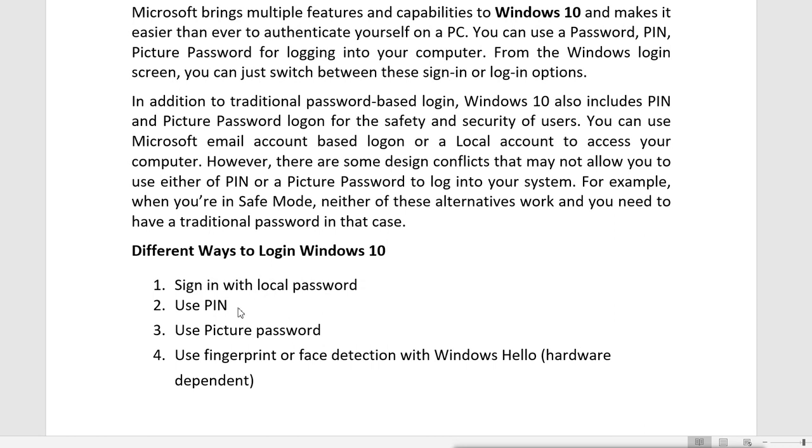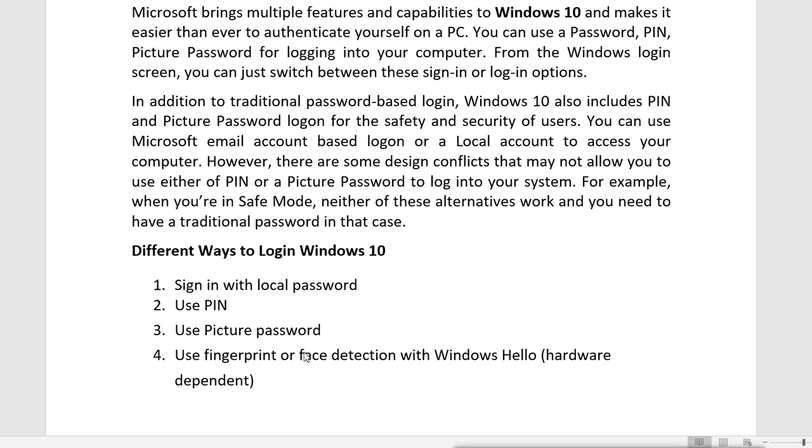Then you can use the picture password also. Now this picture password is basically for touch screen devices, like tablets or smartphones, and normally we have it in smartphones. So picture passwords are like in mobile, you set some picture password, like you drag on the screen in a pattern. So you make a pattern, and then that pattern will be your login credential. Now for setting up the picture password, you need a PIN or local password. Otherwise you can't set it. So if you forgot the picture password, you can use either the PIN or local password to sign in.